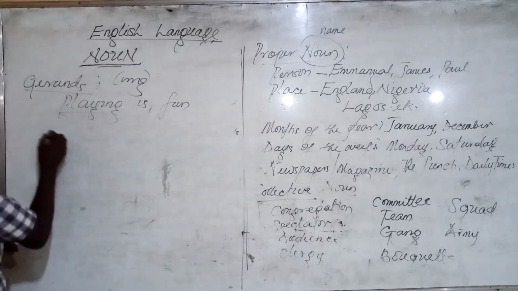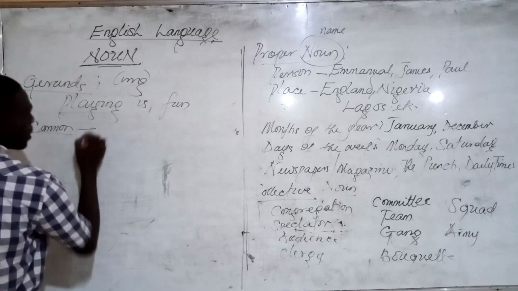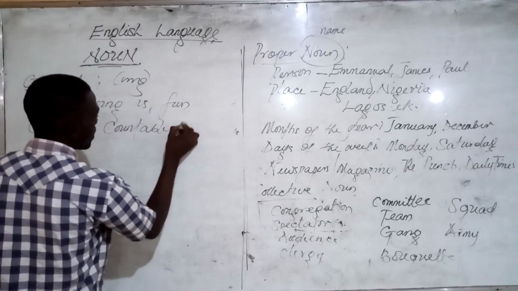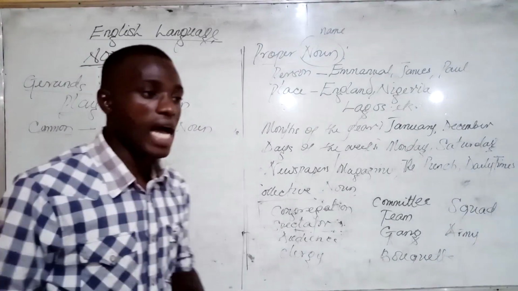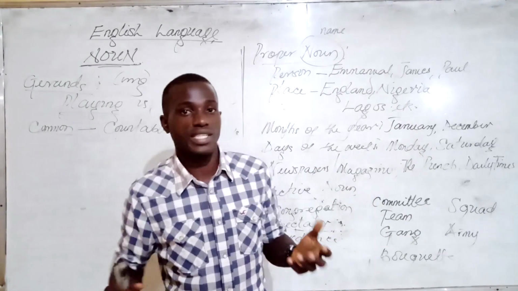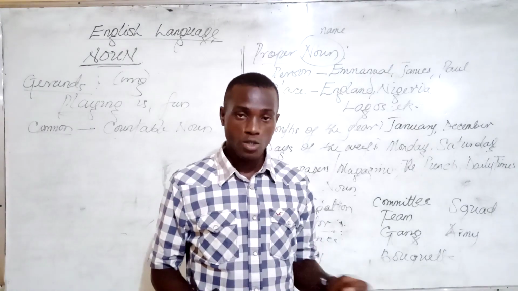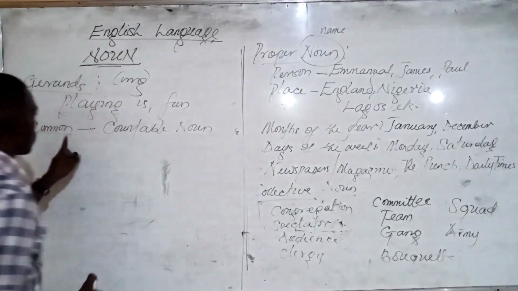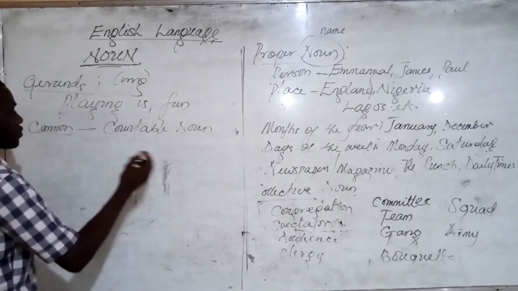Now, let's get to the common nouns. For the common nouns, we're going to be treating the countables first. Countable common nouns. Alright, countable nouns are nouns that have a particular number, and they can be counted. Why? Because they can be separated into units, separate units. Alright? Countable nouns, they can be counted. Examples are